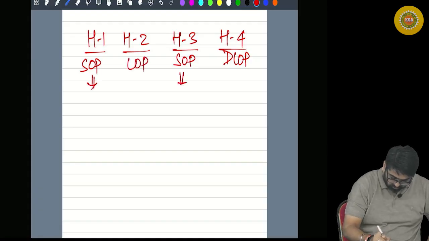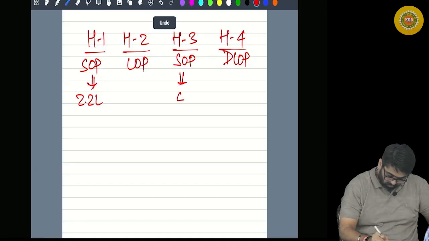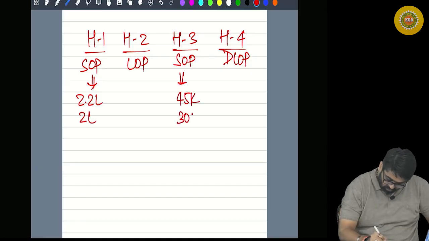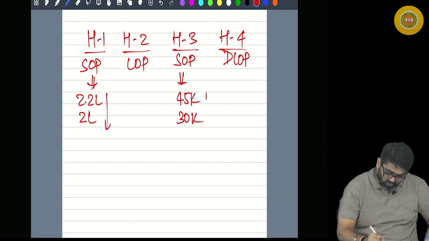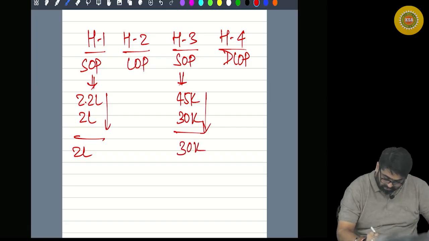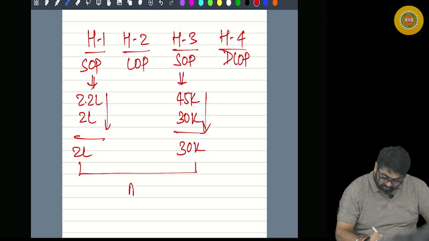SOP interest was 2.2 lakhs, it was 45,000, subject to 2 lakhs, subject to 30,000, whichever is lower. Here and here, tell me, 2 lakhs or this will be 30,000.